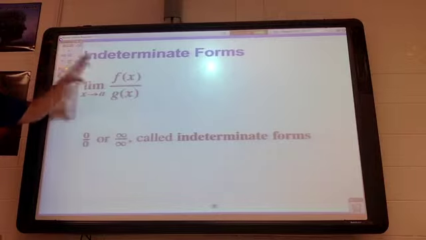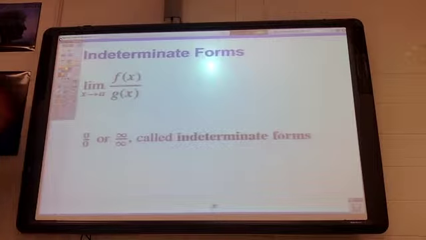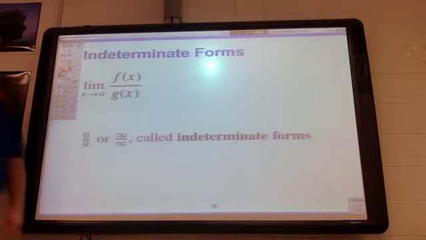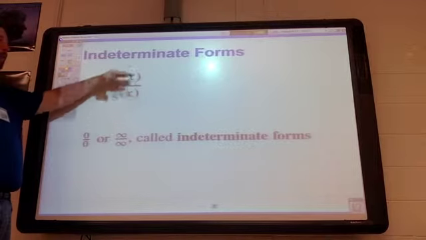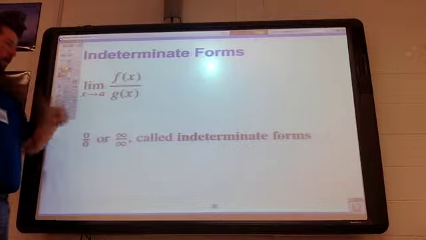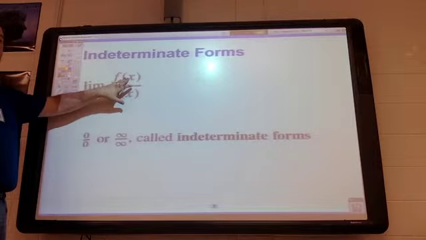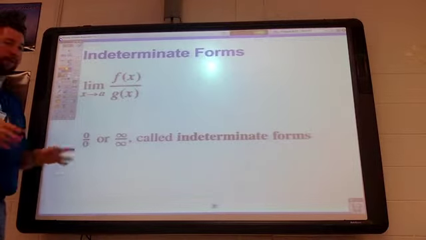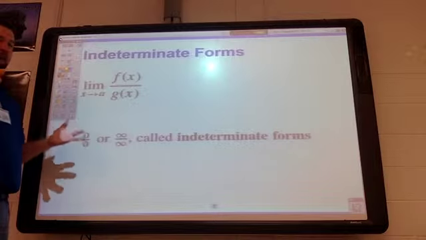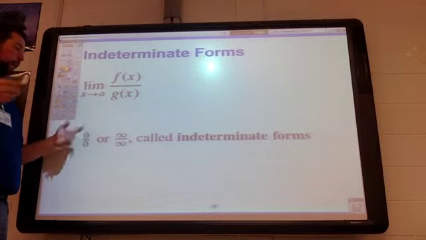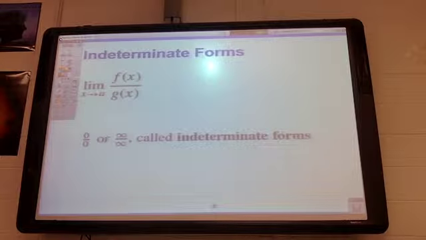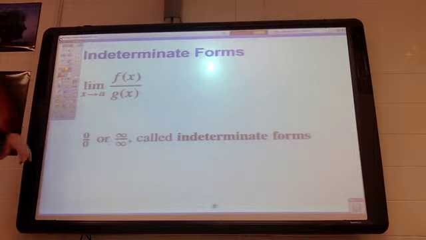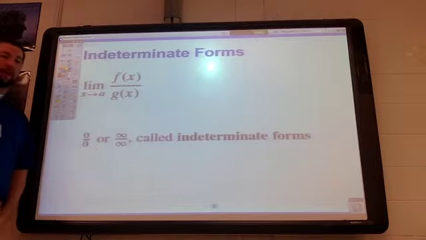His rule talks about when we're evaluating limits. I know that's a bad word, limits. But sometimes when you're evaluating limits, you can plug in the top and you get a number, plug in the bottom, you get a number, and you could find an answer. Or you can just plug it in. Other times, though, you get something called an indeterminate form. And that's when we have 0 divided by 0 or infinity divided by infinity.